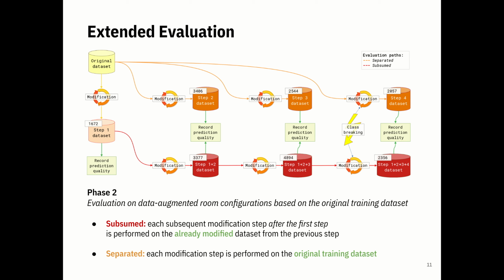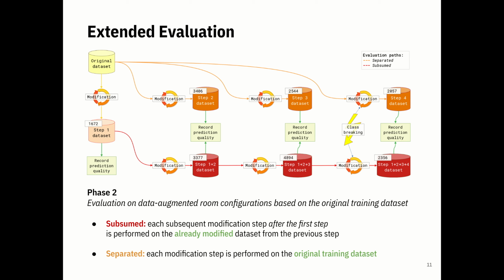For the separated path, it was a little bit different. We performed all of the modifications on the original dataset, and all of the modifications were then as well fed into the deep learning models in order to predict the classification to measure the prediction quality.